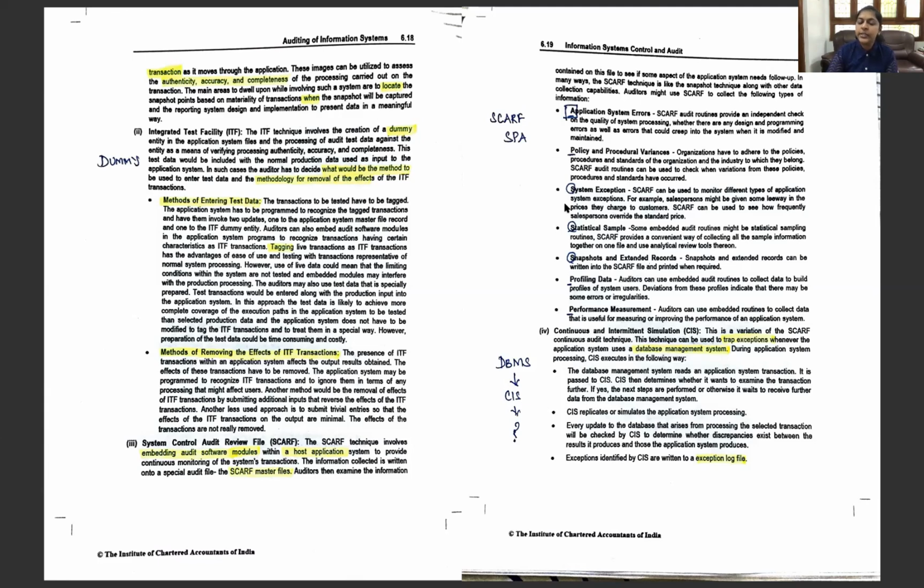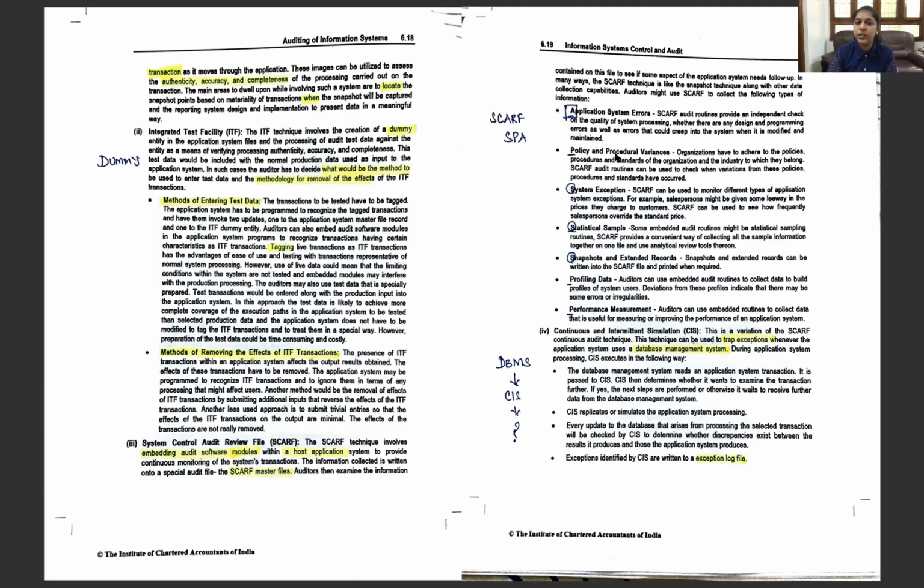So S for system exceptions, S for statistical sample, S for snapshots and extended records. Then P for policy, P for profiling, P for performance. Then A for application system errors. Let us look at it one by one. Application system errors. So SCARF audit routines provide an independent check on the quality of system processing, to verify if there's any error and if the system is modified and well maintained or not.